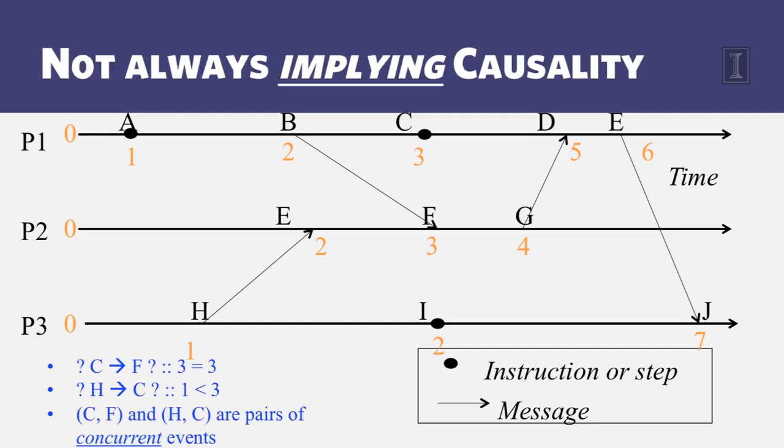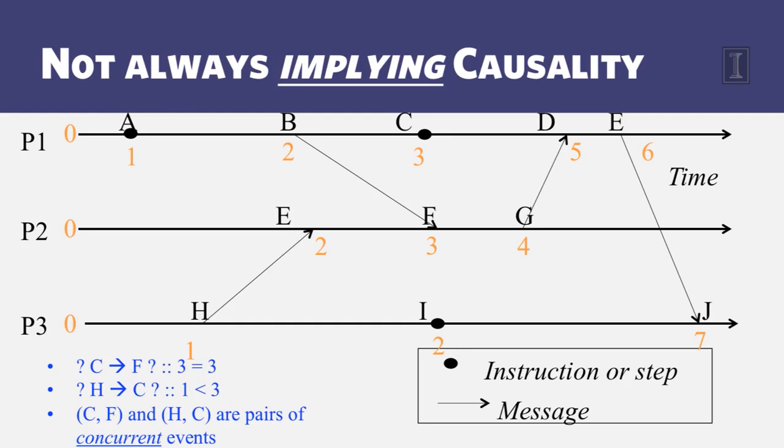However, there are some events which may not be causally related. So consider the two events C and F over here. There is really no causal path that goes from C to F, and also no causal path that goes from F to C. You can try to find a path, but if you go forward from C, you'll only go to P3 over here with J. If you go forward from F, again, you'll only go forward to J. There is no causal path that goes from C to F or from F to C. However, they get the same timestamps. These two events which have no causal path from one to the other are known as concurrent events.